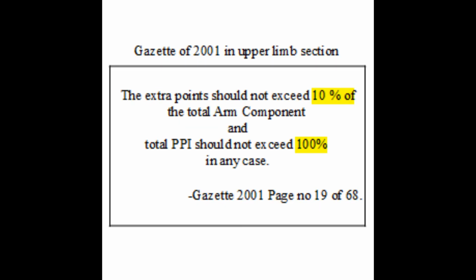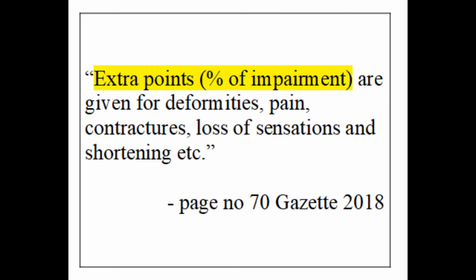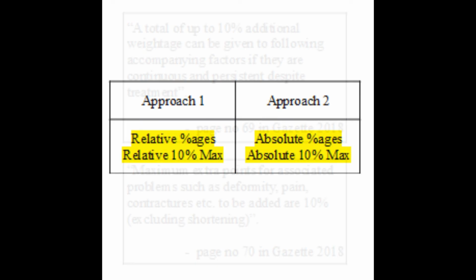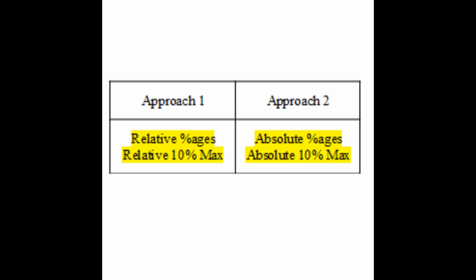There was one classic sentence in Gazette 2001 in upper limb section which we have discussed before. It said the extra point should not exceed 10% of the total arm component. However, in the new Gazette, that sentence disappeared from the upper limb section. But the following sentence was introduced in the lower limb section, which said that including shortening, all extra points are percentages of impairment. We can see that the 10% maximum limit did not change in both gazettes. One cannot escape this 10% in whatever approach you take. This whole principle can be called relative percentages and relative 10% max.